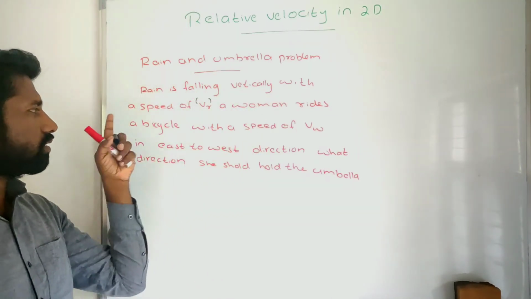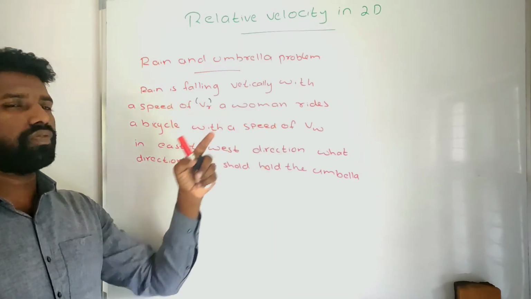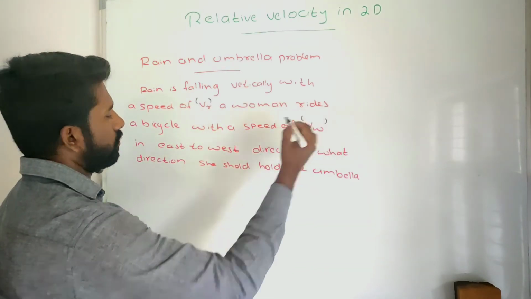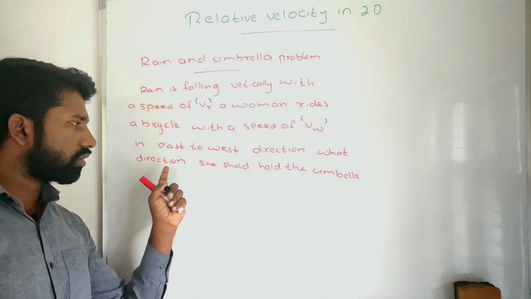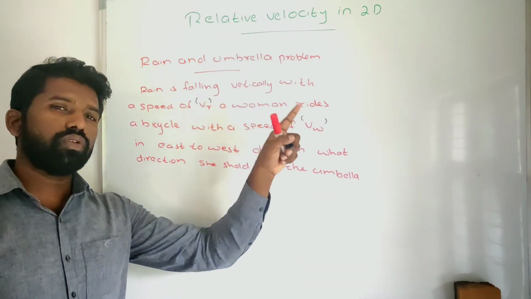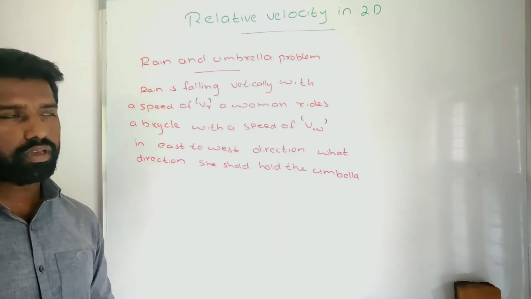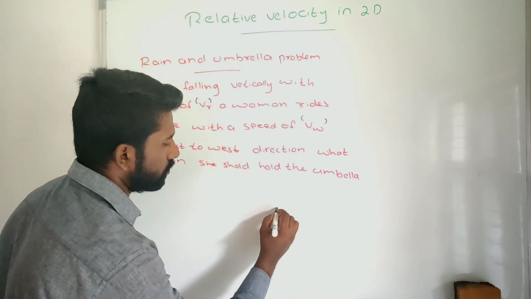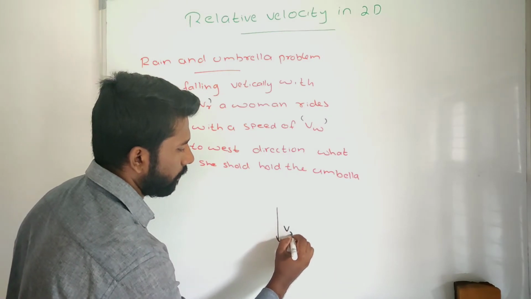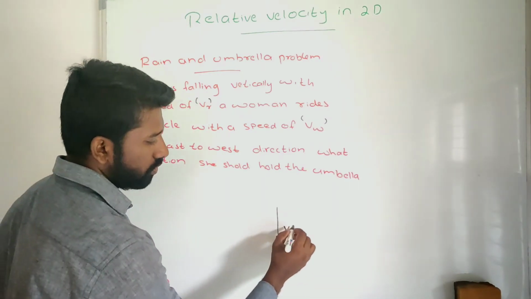A woman rides a bicycle with a speed of VW in east to west direction. What direction should she hold the umbrella? So the rain is falling vertically downwards with the velocity VR.